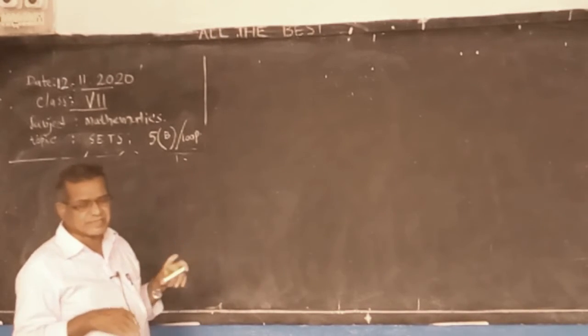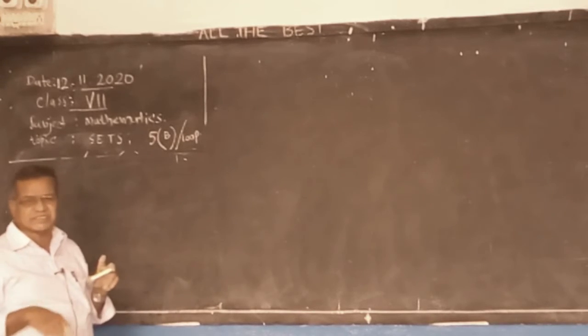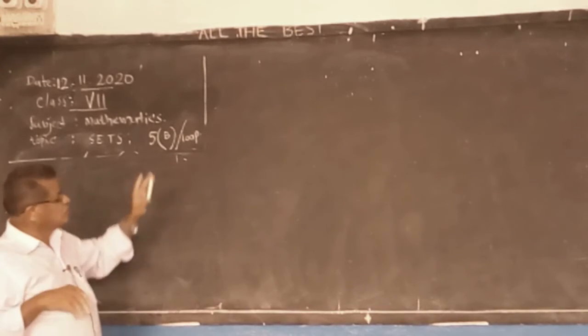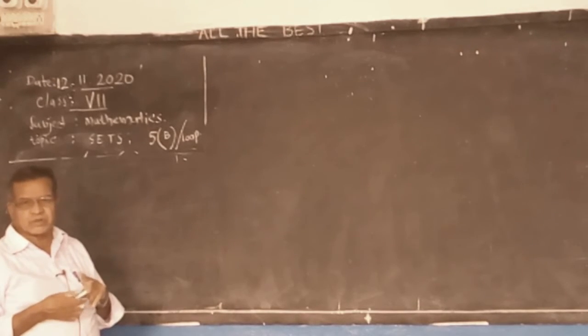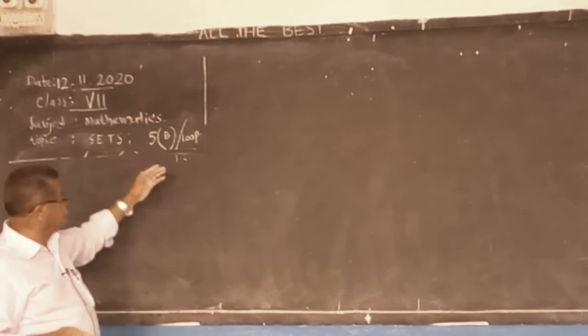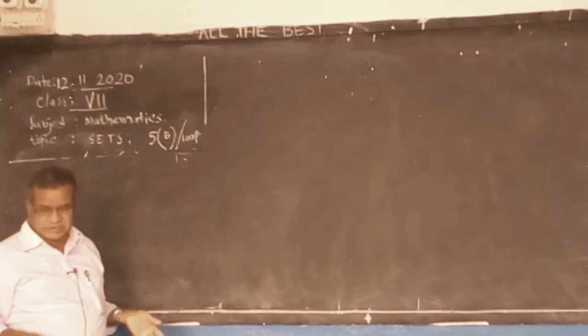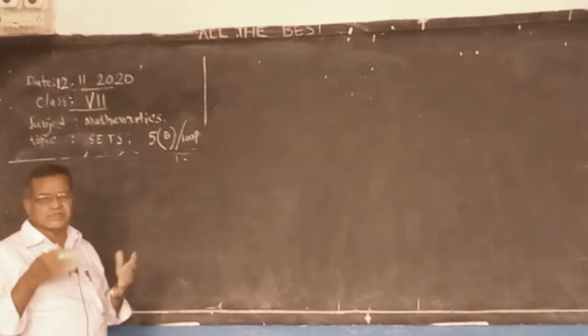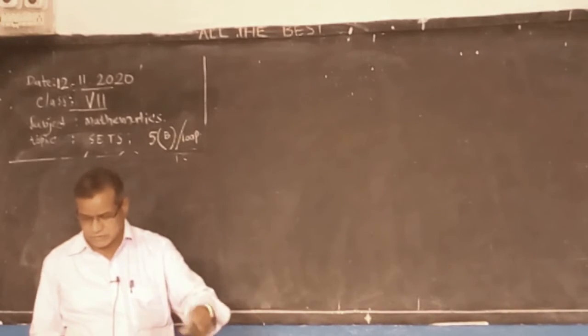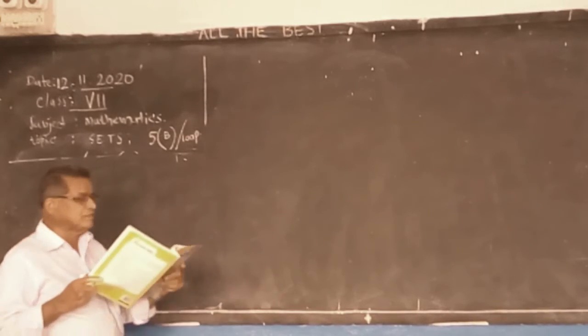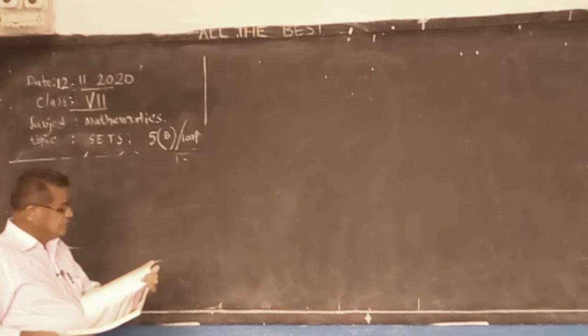And overlapping sets, disjoint sets. There are 12 types of sets, but we are learning only a few in 6th class, a few in 7th class, a few in 8th class. Right. Now in 7th, yesterday we did some questions.